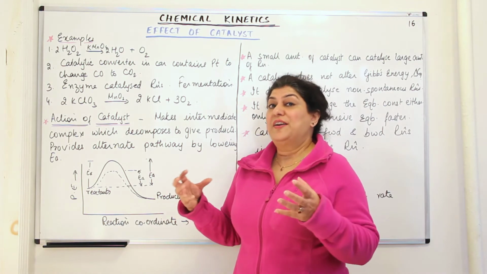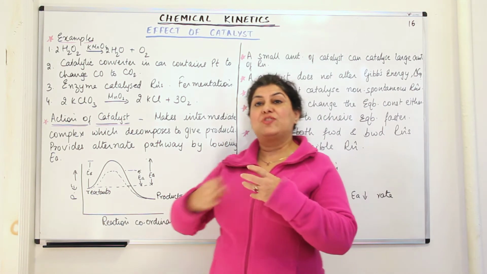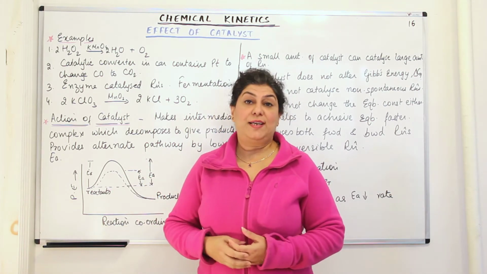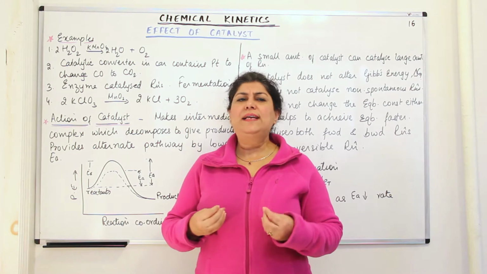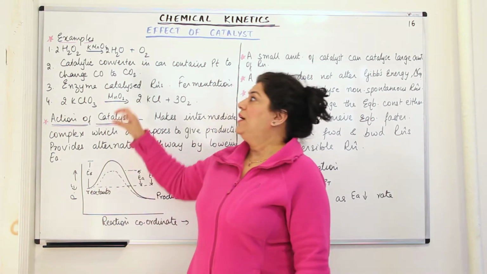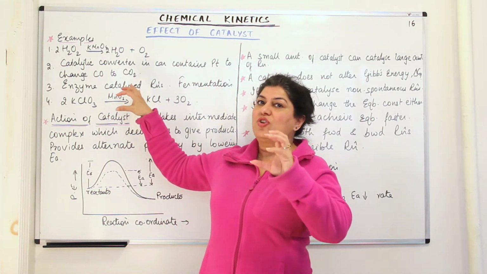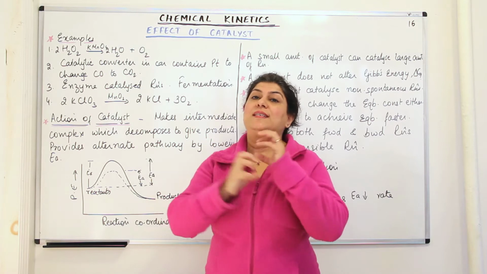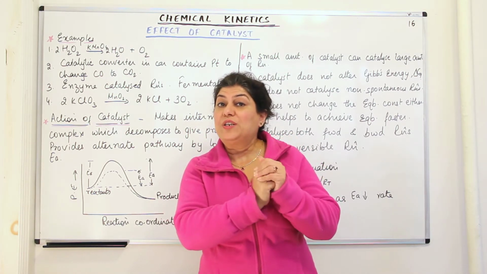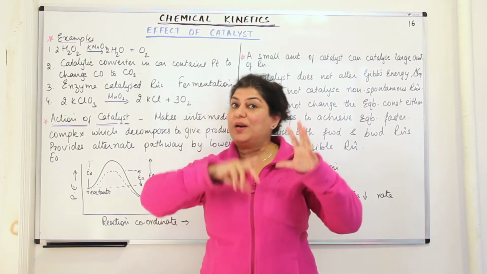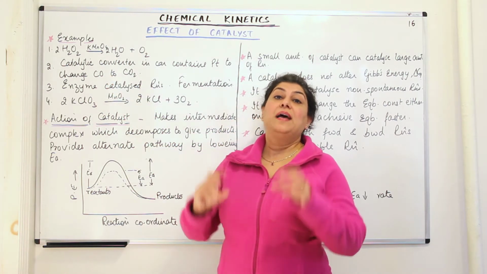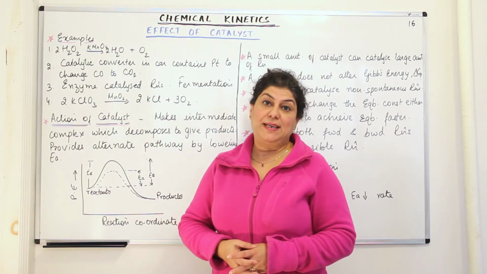In cars, in the exhaust fumes, the unburnt fuel sometimes produces carbon monoxide. And carbon monoxide, even in 6 parts per million, is highly toxic. Therefore, near the exhaust, a catalytic converter is fitted, and the job of the catalytic converter is to convert the carbon monoxide produced into carbon dioxide by oxidizing it.